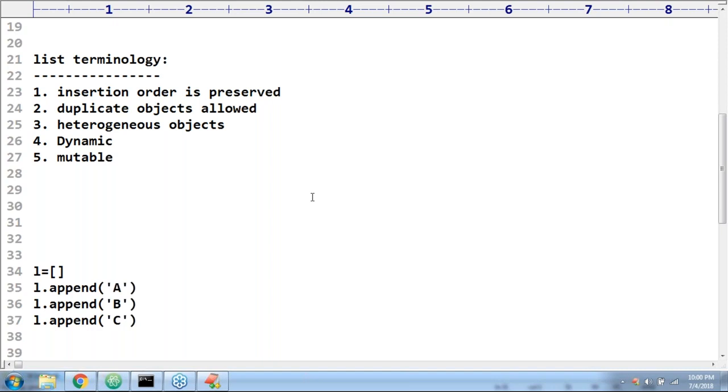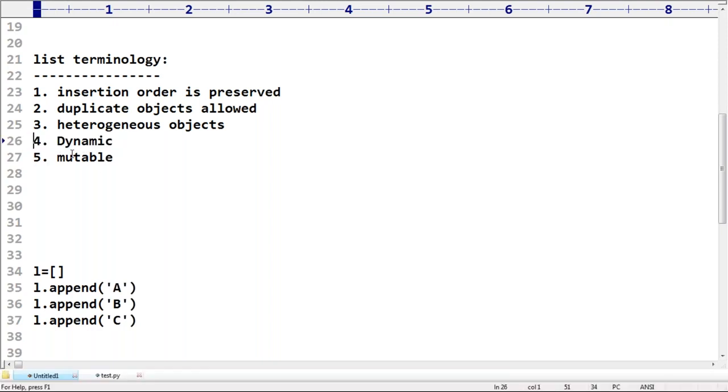Clear, right? Sir, what is the meaning of dynamic? Don't get confused, these two words are a bit confusing. What is the meaning of dynamic?